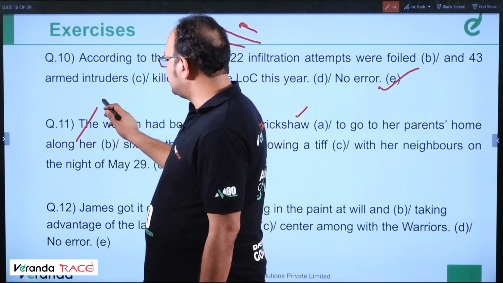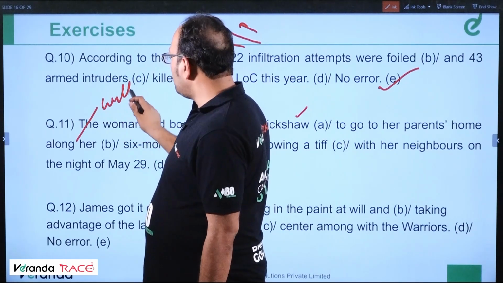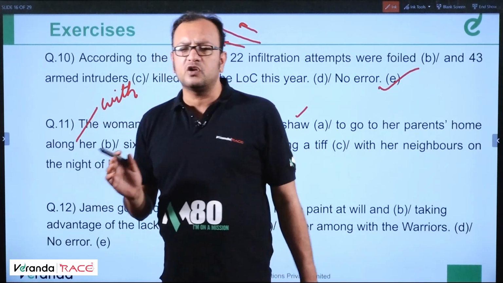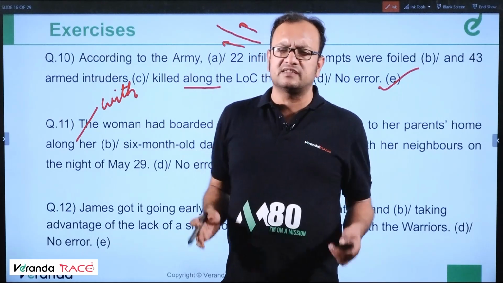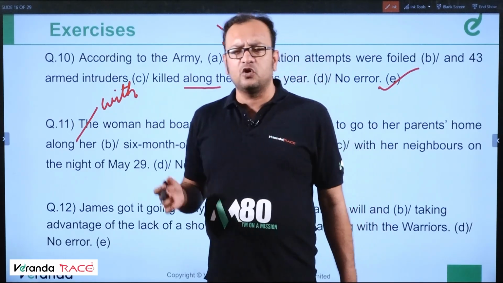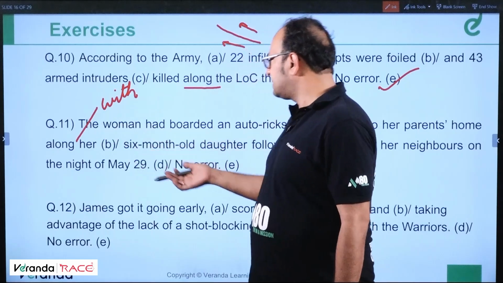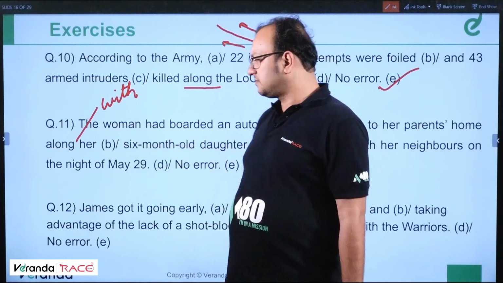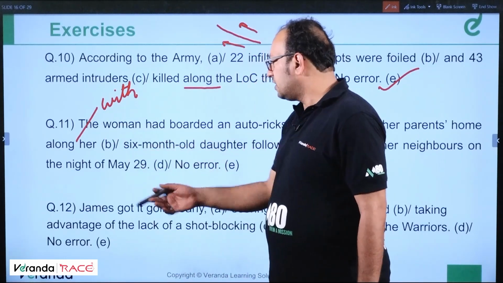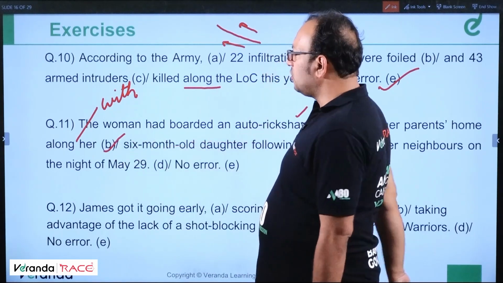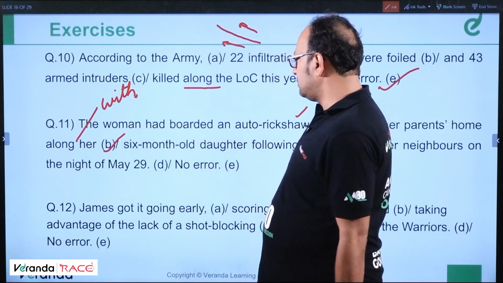Along with her 6-year-old child. Along means simply in parallel to both the sides, like along the river bank, along the road. But along with her 6-month-old daughter, this is the correct use. Next. So the error was in part B. Understood? Along with her 6-month-old daughter.